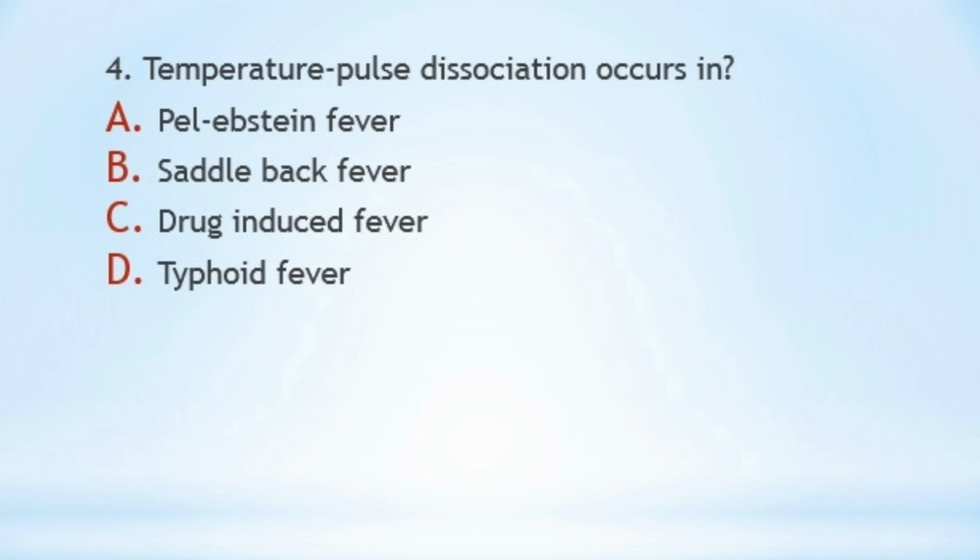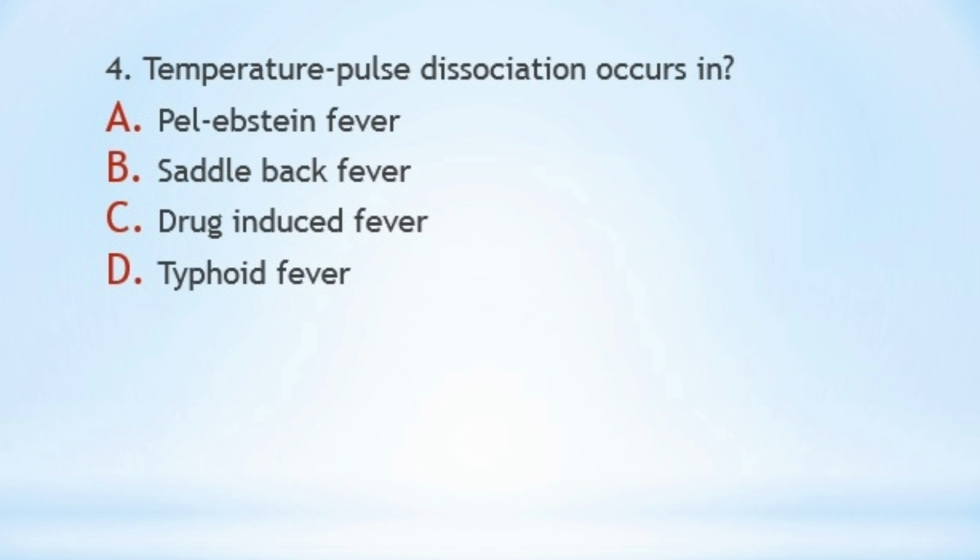Question number 4 is, temperature pulse dissociation occurs in A, Bell-Epstein fever, B, Saddleback fever, C, Drug-induced fever, or option D, Typhoid fever. So first of all, what is temperature pulse dissociation? Normally, whenever somebody has fever, with every 1 degree rise in temperature, the pulse rate increases by 10 beats.